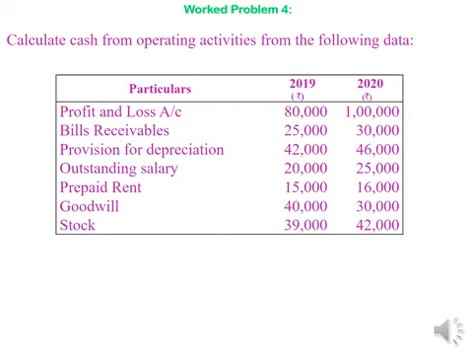Provision for depreciation rupees 42,000 and 46,000. Outstanding salary rupees 20,000 and rupees 25,000. Prepaid rent rupees 15,000 and rupees 16,000. Goodwill rupees 40,000 and rupees 30,000. Stock rupees 39,000 and rupees 42,000 respectively on opening date and closing date. The solution: